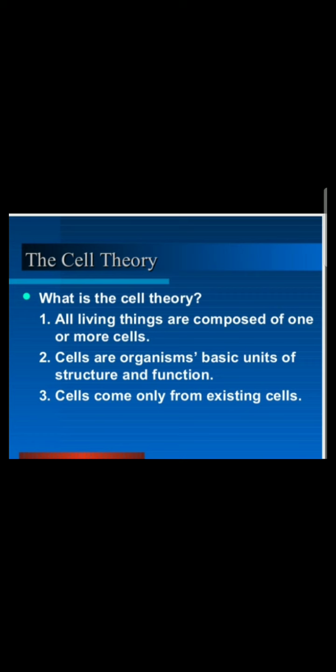Number one, all living things are composed of one or more cells, or all organisms are made up of cells. Cells are the basic unit of all organisms, responsible for the formation of tissue, organ system and organism too. Number two, the cells are the basic unit of structure and function.